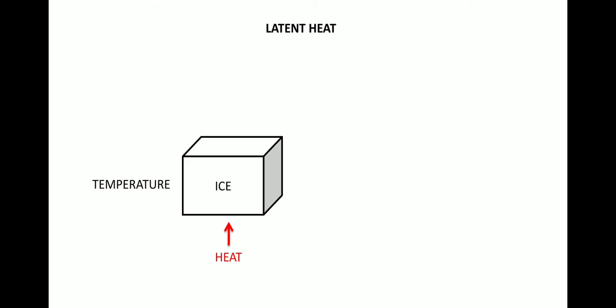So at that point, the temperature remains fixed. But what happens next is, as the temperature stops increasing, the ice will start melting and change its state to water.